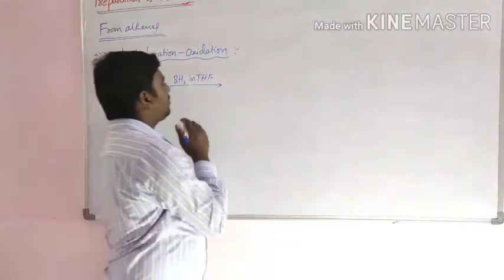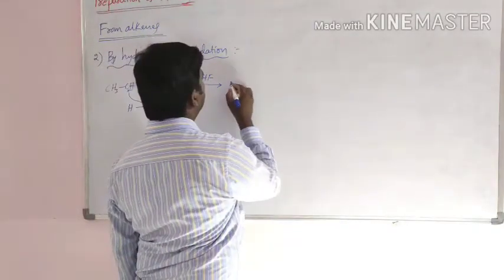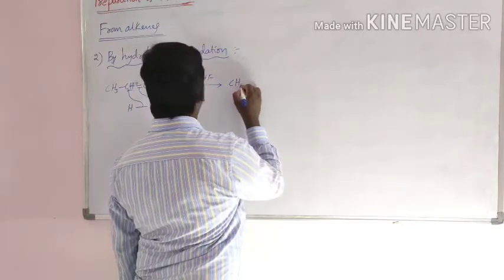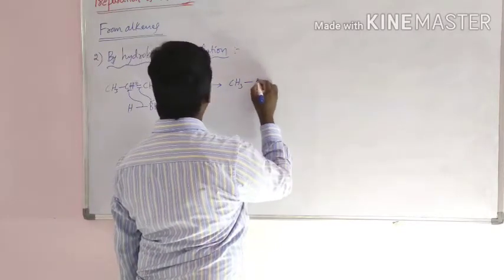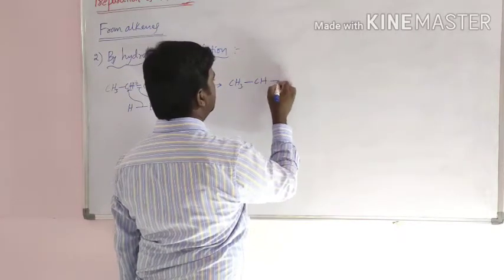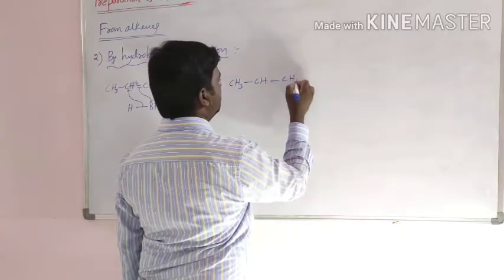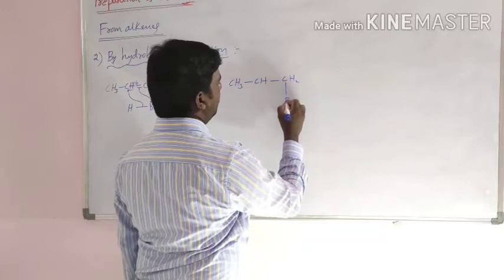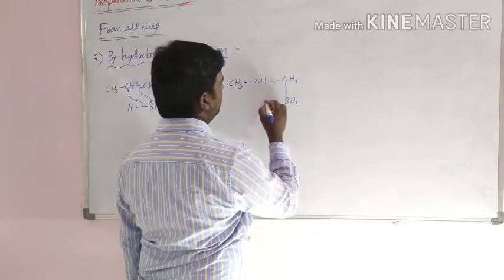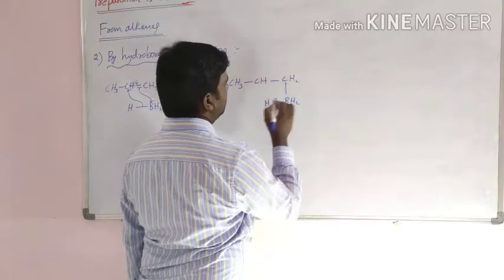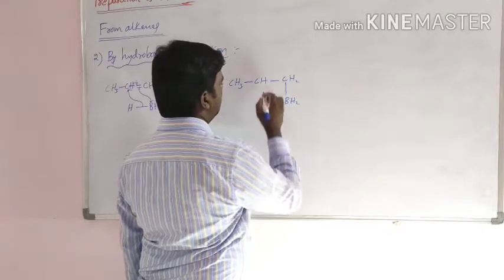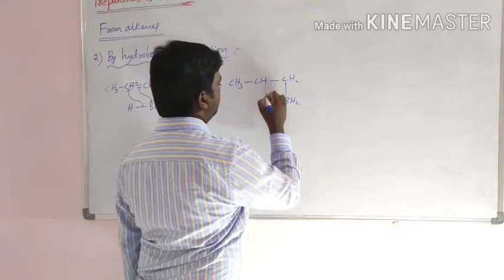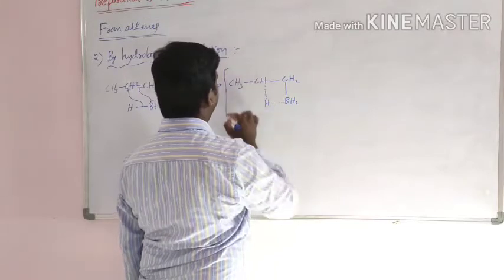Then the transition state converts into CH3 CH single bond CH2 BH2, with hydrogen here and partial bonds here.